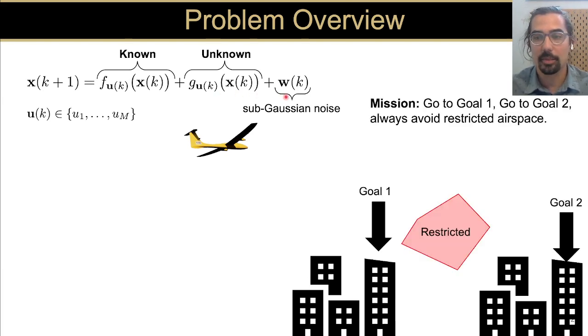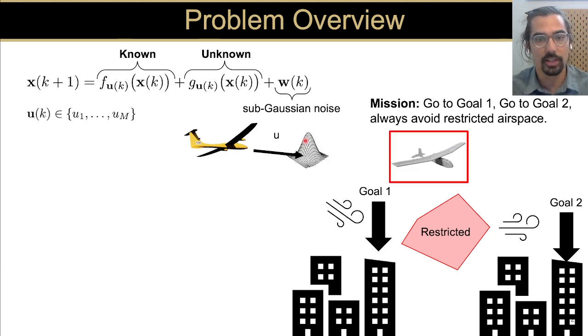Now the mission can be expressed as an LTLF specification, where we want to go to goal 1, go to goal 2, and always avoid this restricted airspace. Since this aircraft is in an urban environment around infrastructure and humans, we want to provide rigorous guarantees on accomplishing this mission safely. And this is really difficult to do as we don't know this part of the dynamics, so we don't know how the aircraft will evolve in time. We also need to account for wind and other vehicles in the environment.